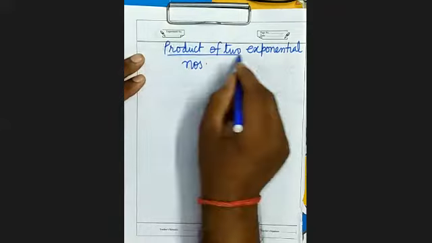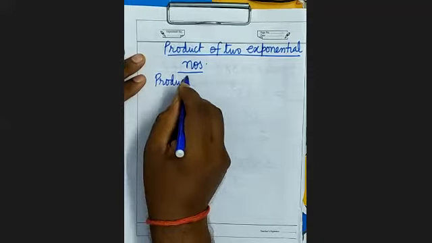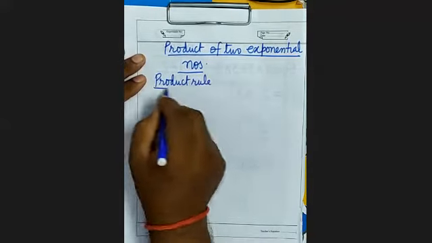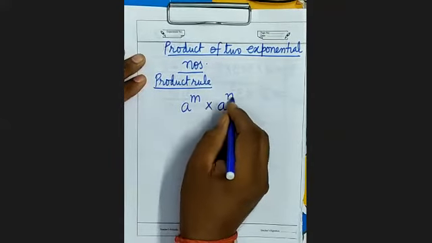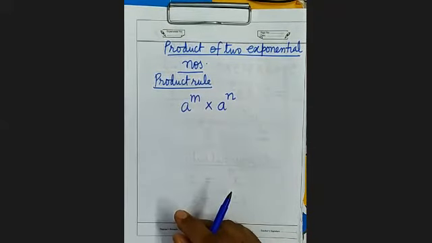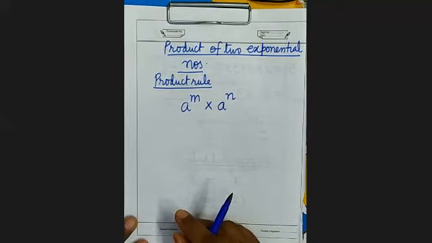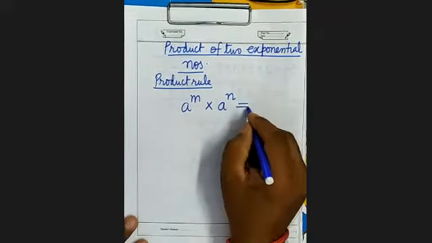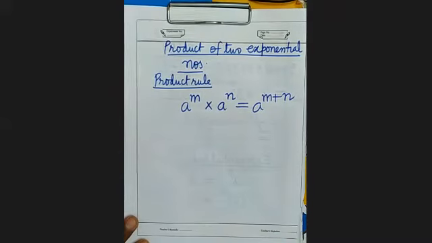This is known as product rule. And what is this? a to the power m into a to the power n. If the product of two exponential numbers is happening, such that their bases are same, then what will happen to the power? Power will be added. But the condition is bases should remain the same.